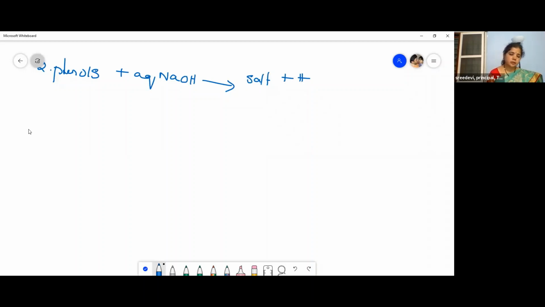Let us see the reaction. So phenol reacts with aqueous NaOH. And what does it form? It forms sodium phenoxide, that is the salt I mentioned above.